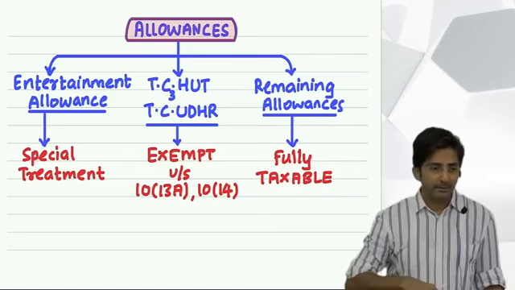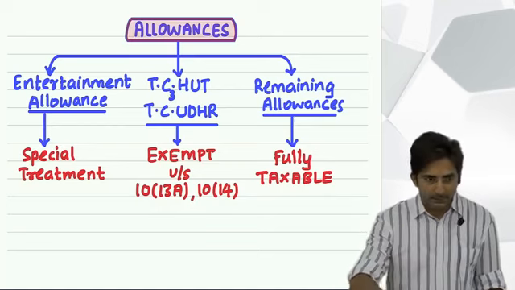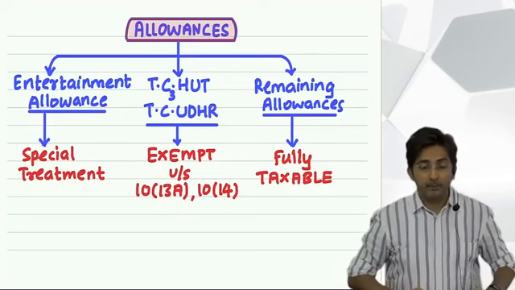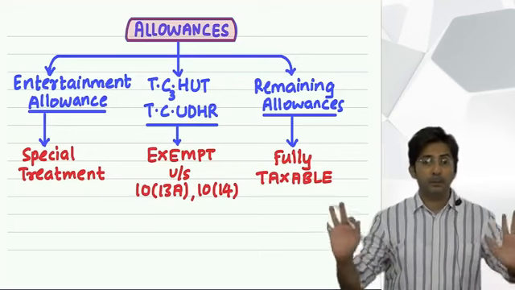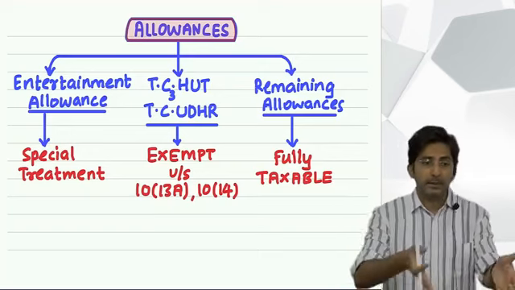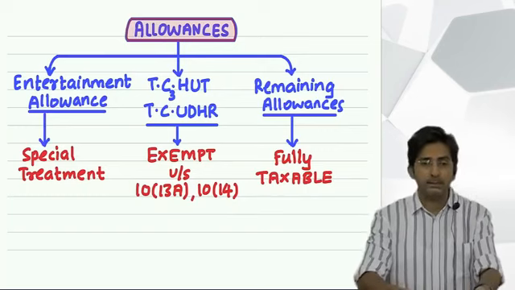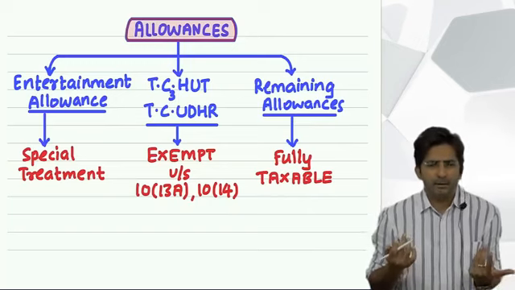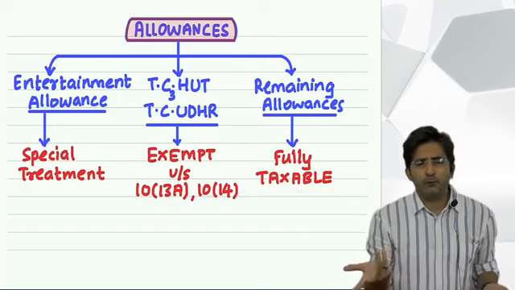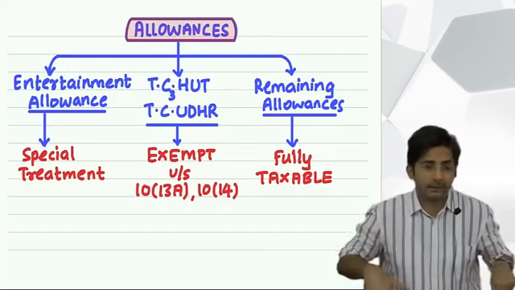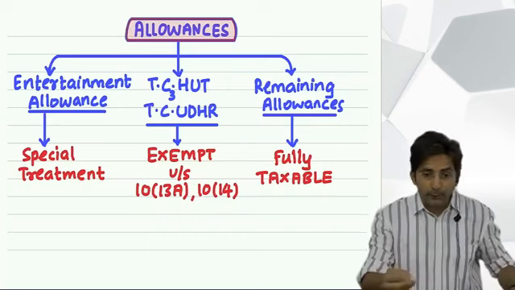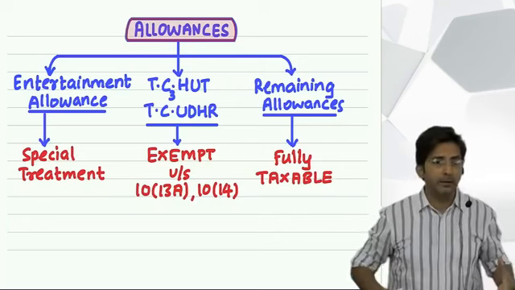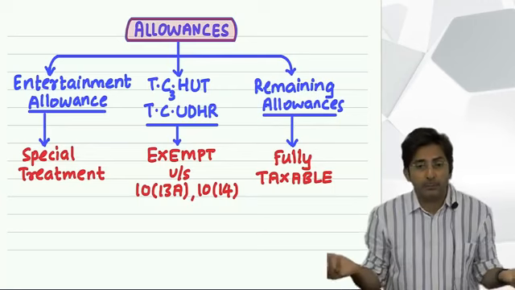Like he has to eat. Every time he takes a halt while driving the bus, he gets down, he has to eat, he will drink tea, but that is his personal benefit. But whatever amount he has to spend for official purpose, like filling up the diesel, repairing the bus, or paying toll naka, toll charges, these are official expenses. So law feels that 70% we will assume is spent for office purpose. And whatever is spent for office purpose, he has not enjoyed the benefit personally. Yes, some amount he is enjoying for his personal benefit, like he eats the food, he takes some snacks, he has some tea, etc. Okay, he might have some cold drink, whatever, but that is for his personal enjoyment.